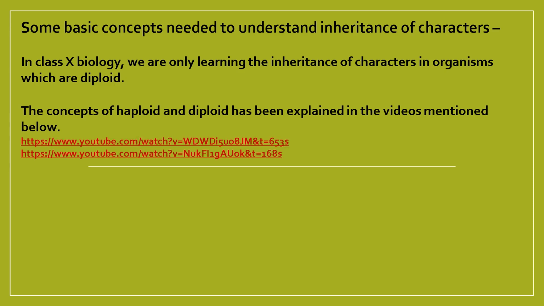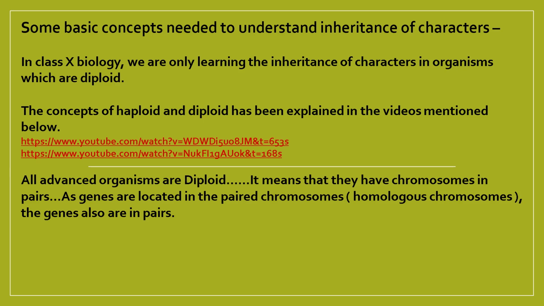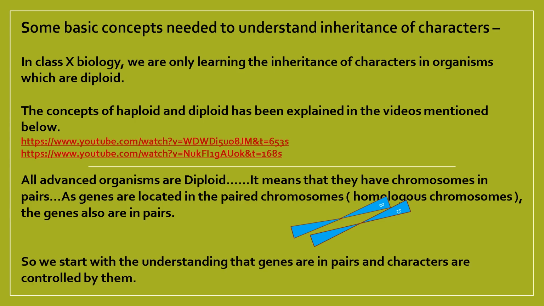All advanced organisms are diploid: the huge trees, plants, animals around you, ourselves. That means they all have chromosomes in pairs. As genes are located in the chromosomes, genes also will be in pairs. And the paired chromosomes where the paired genes are located are called homologous chromosomes. So, we are going to take all the genes in pairs and see how those are inherited and how the inheritance of these paired genes leads to the inheritance of characters. So, we start with the understanding that genes are in pairs and characters are controlled by them.